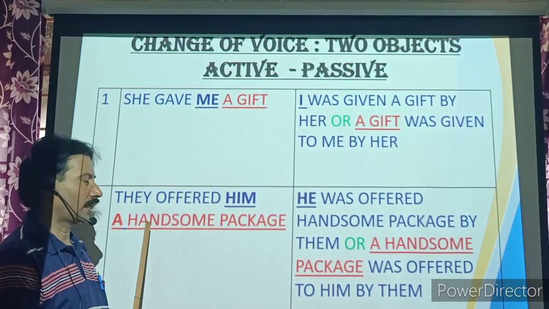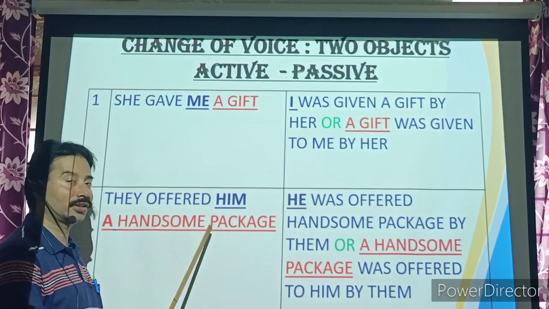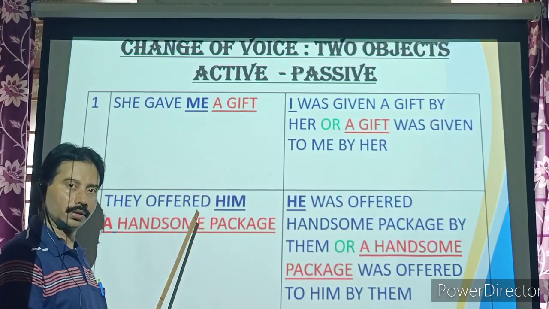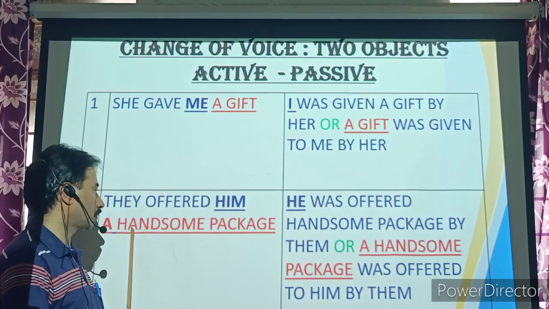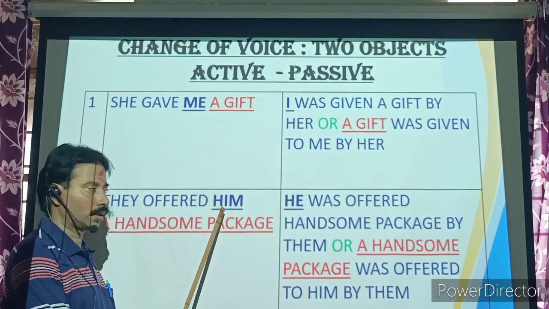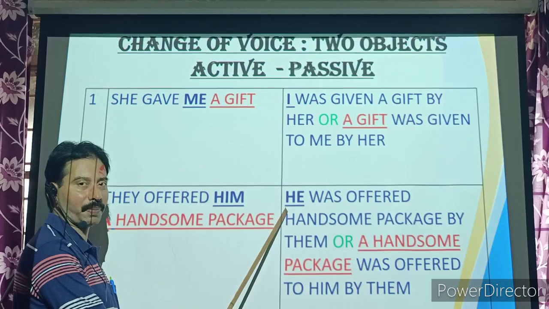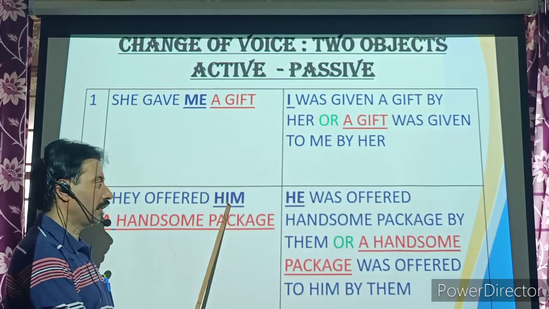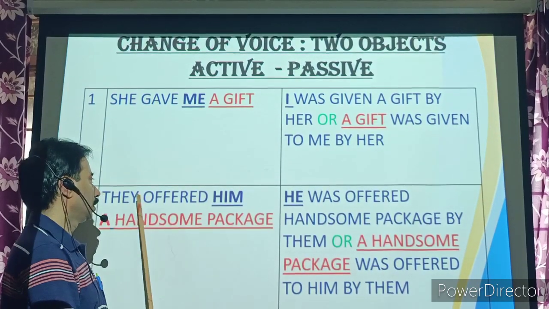Now look at the second sentence. They offered him a handsome package. Here are two objects again. One is him and the other is a handsome package. So let us start with the object him. Him will be changed to he in passive voice. So he was offered.